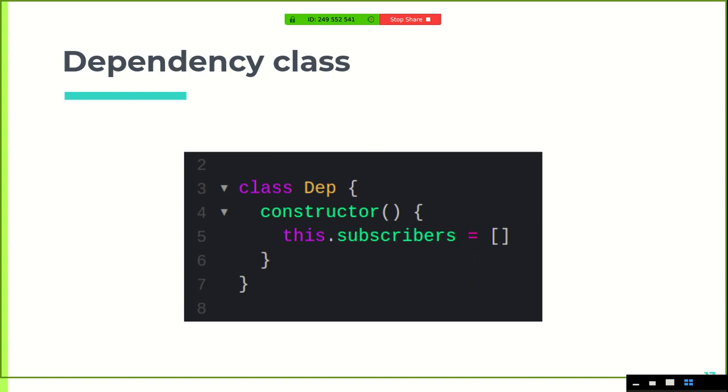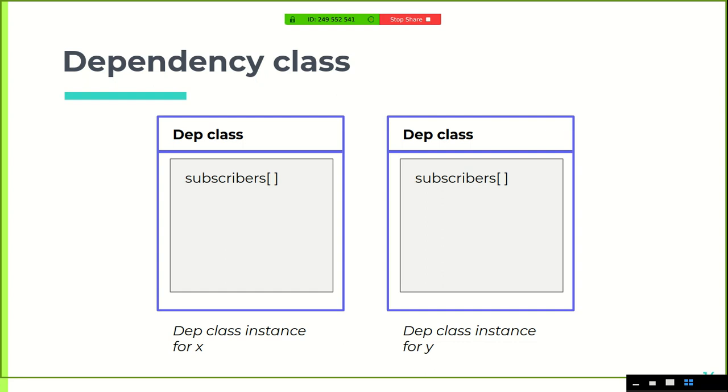The simplest way is to define a dependency class. We define a class with an array named subscribers. This subscribers array is the storage, and it will store the target functions. Simply, it's an array of functions.